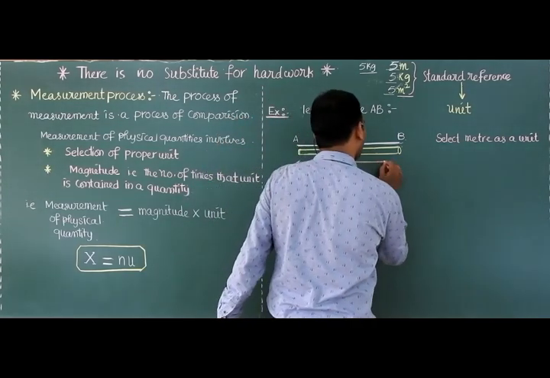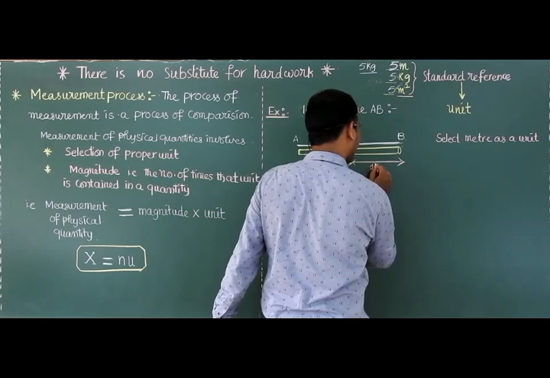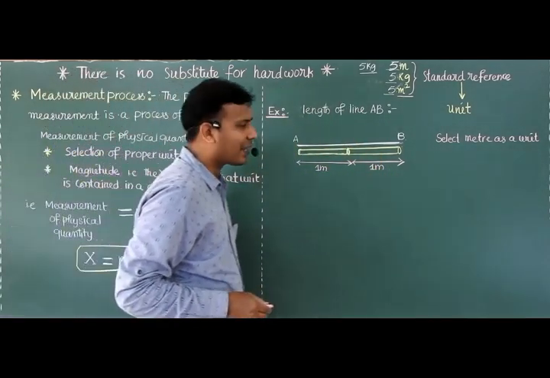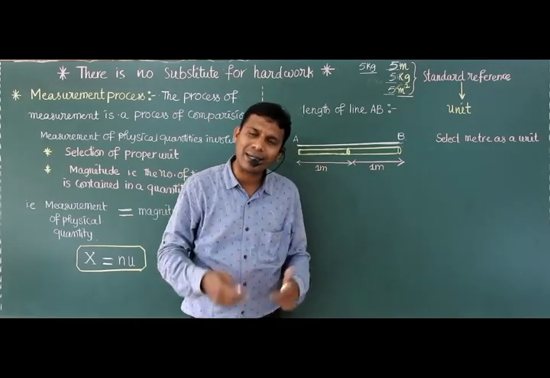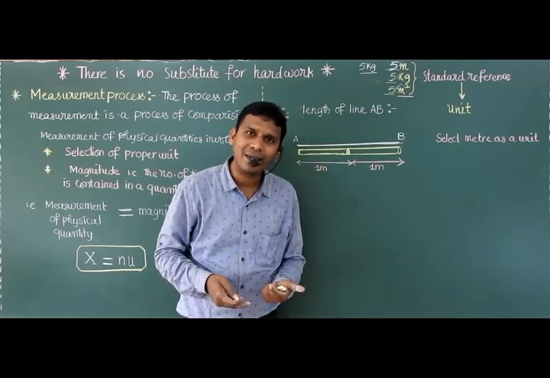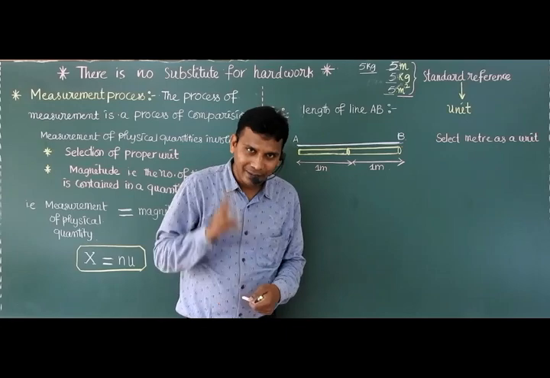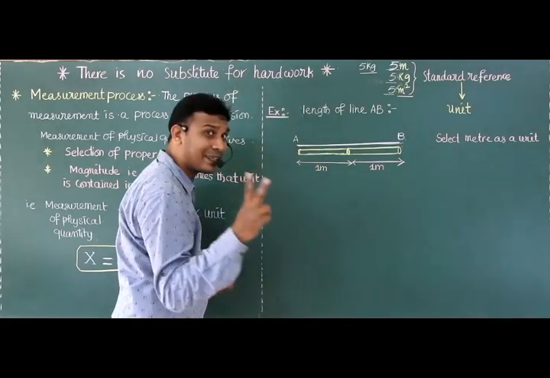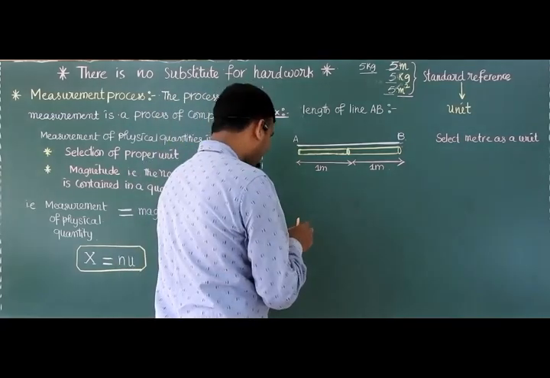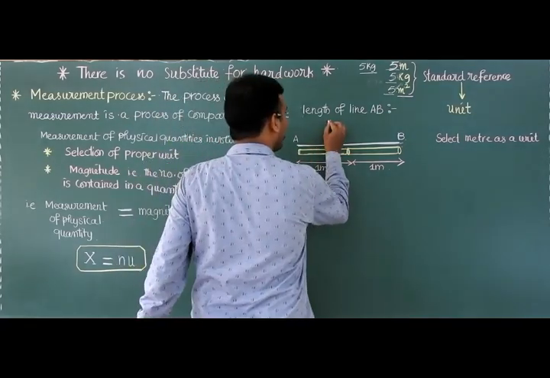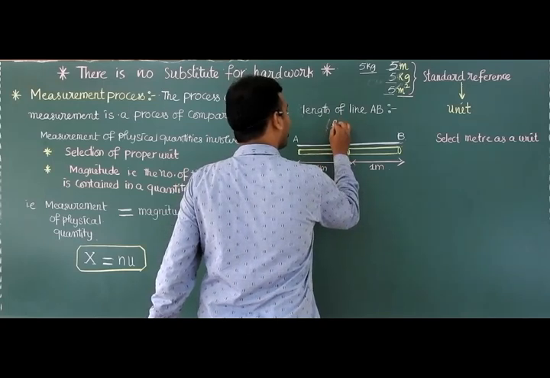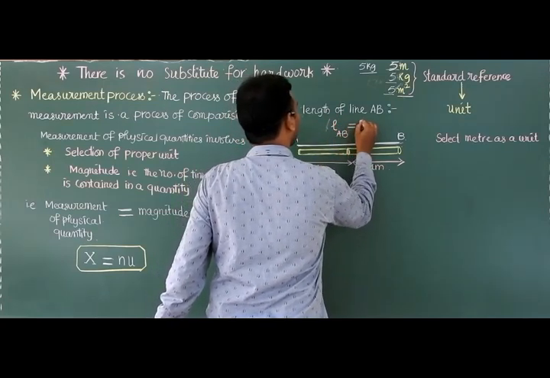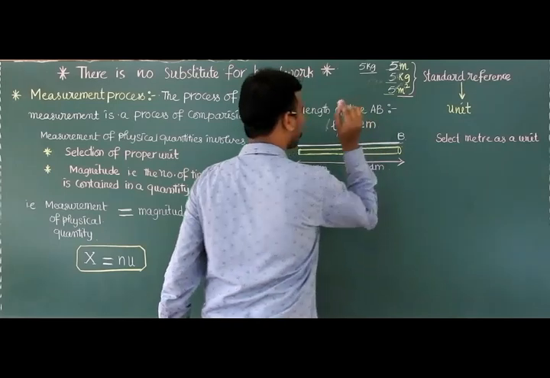This length is how much? 1 meter. Now tell me, what is the length of the line AB? 1 meter, 3 meters, 4 meters? Yes, correct, 2 meters. So length of line AB is equal to 2 meters.